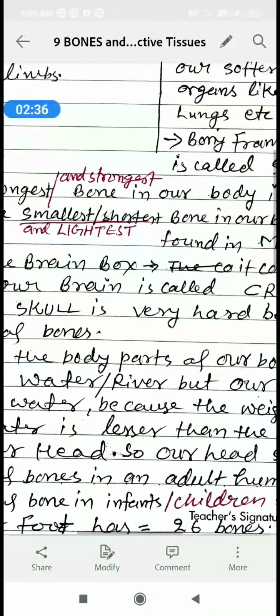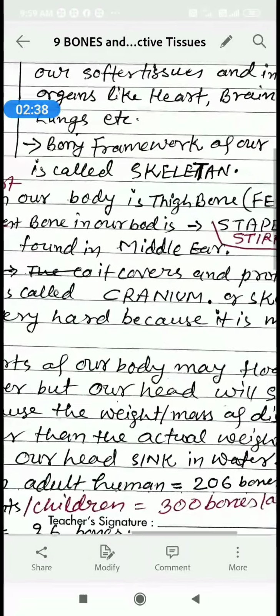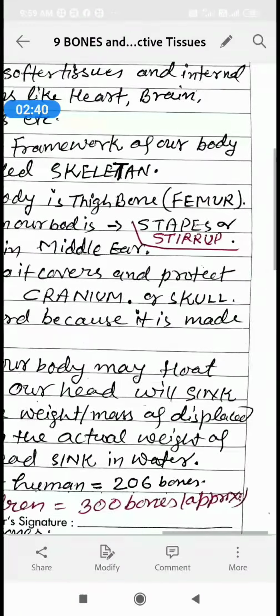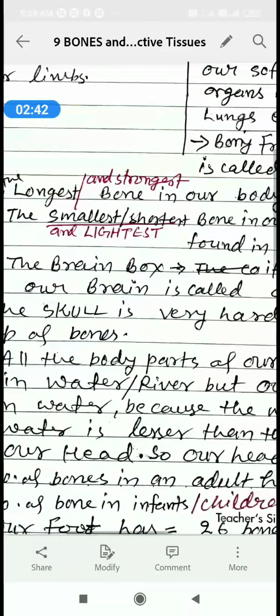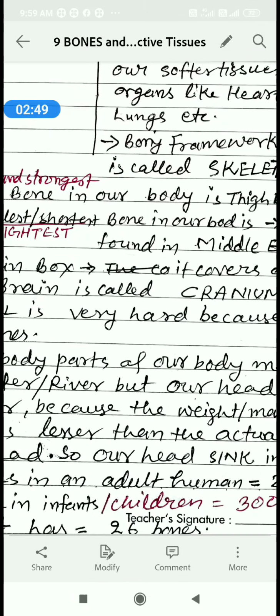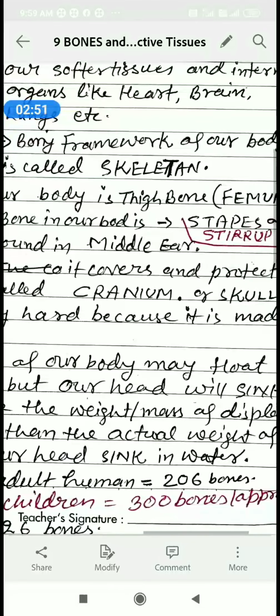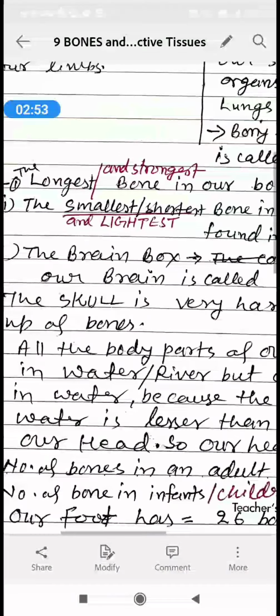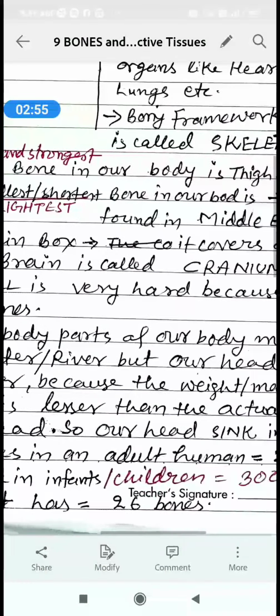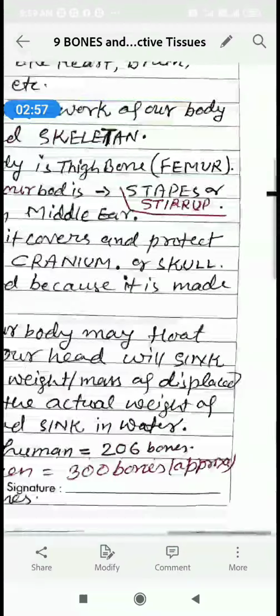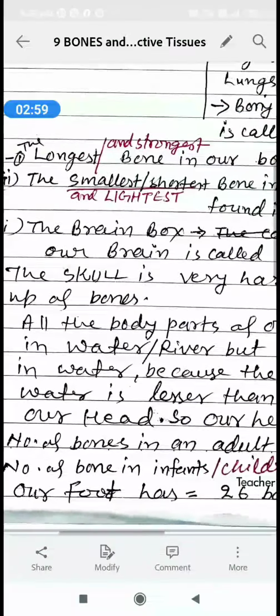The brain box covers and protects our brain, which is an important organ of our body. This brain box is called the cranium or skull. The skull is very hard because it is made up of bones.